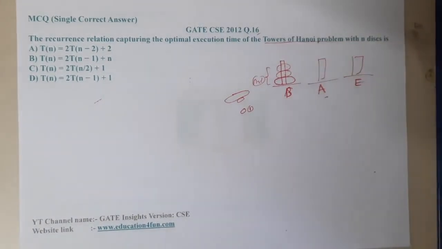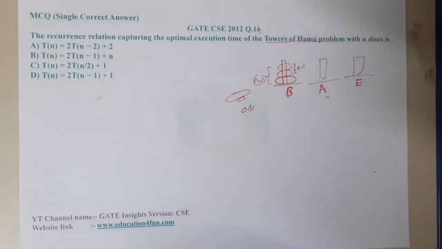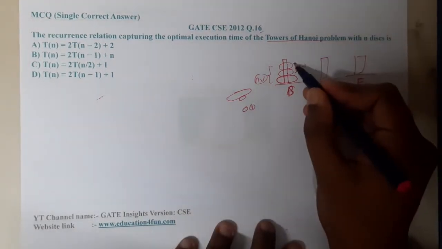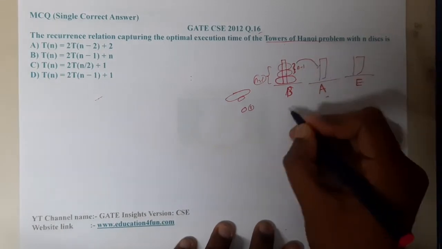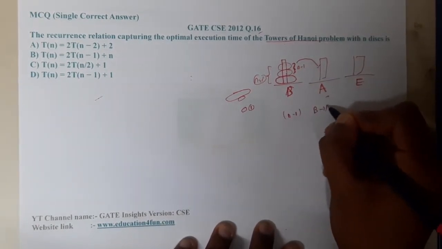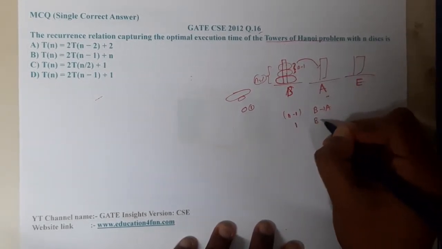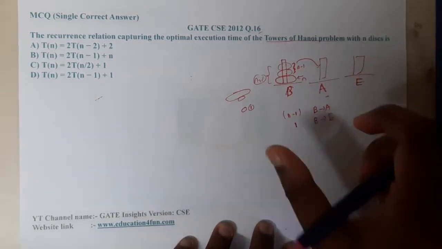How you will do it is shift the n-1 discs. I have discussed this clearly in our lecture on Tower of Hanoi, so if you haven't watched it, please watch it. We will move the n-1 discs to B first of all, so n-1 discs to B, then B to A. Once that is done, one step will be B to E: the nth disk, the largest disk, will be moved from B to E.